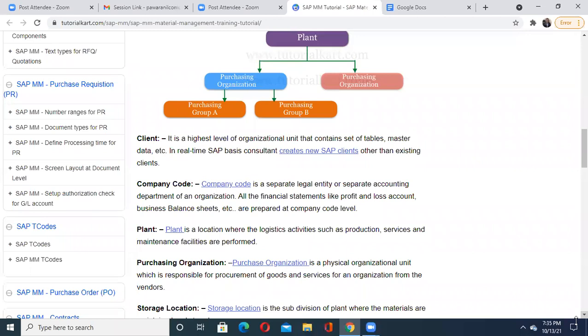So tomorrow if you get a question in an interview, what do you mean by the purchasing organization? See, it is not any separate company or entity. It is one of the sub units in your organization which does the job of purchasing raw material or goods as well as various services you require.